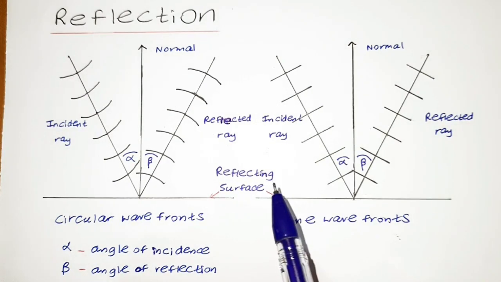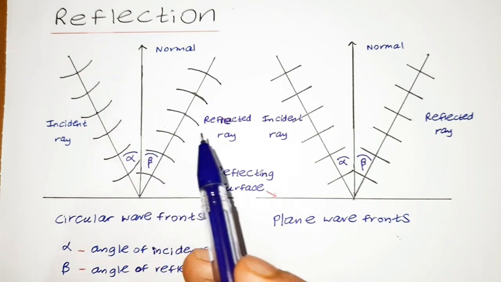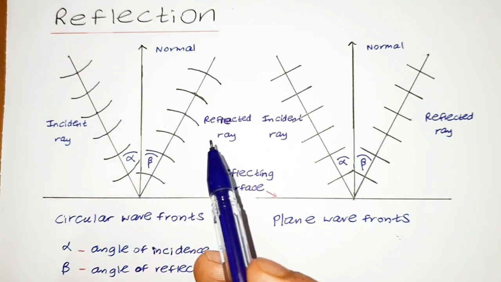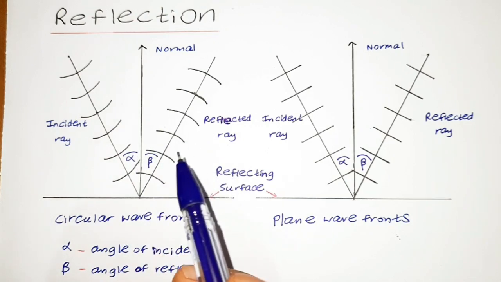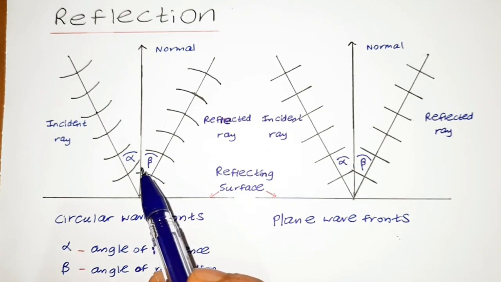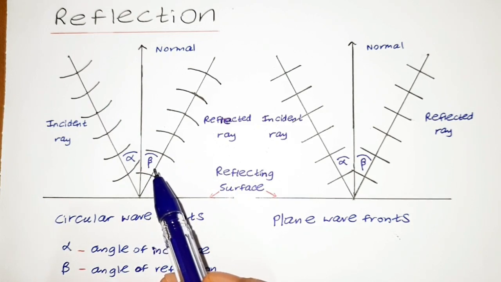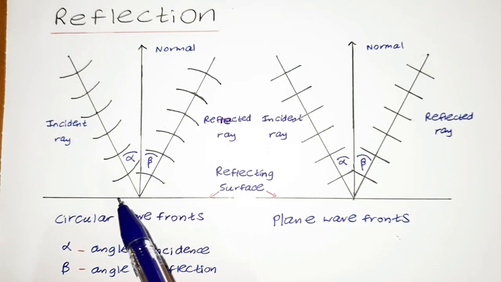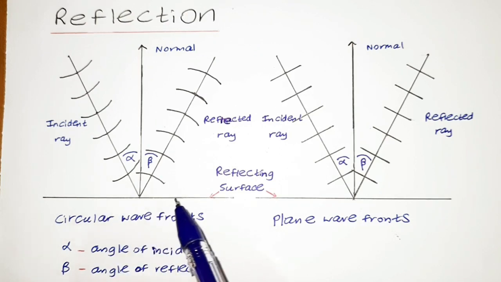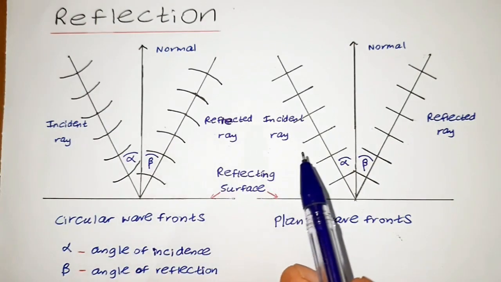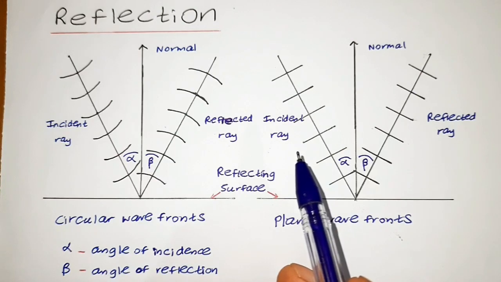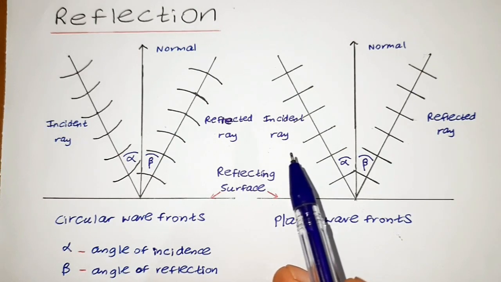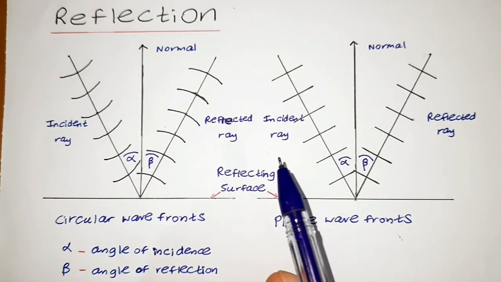So what is common in both ray diagrams? We have an incident ray and a reflected ray in both the ray diagrams. And we also have angle of incidence, which is alpha, and angle of reflection, which is beta, in both the ray diagrams. And we also have a normal, which is a perpendicular drawn to the reflecting surface. From these two ray diagrams, we can discuss the laws of reflection. So let us get back to the laws of reflection.